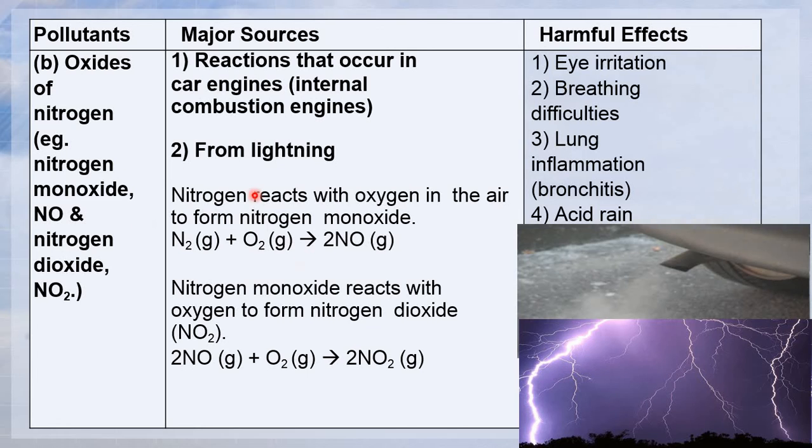So this process takes place: nitrogen reacts with oxygen, N2 plus O2, to form nitrogen monoxide, NO gas. Then nitrogen monoxide reacts with oxygen again, NO plus O2, to give you nitrogen dioxide.